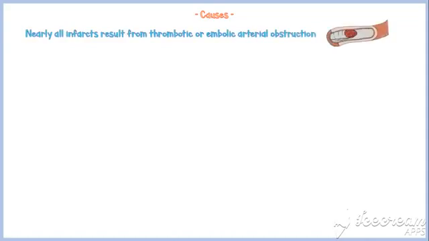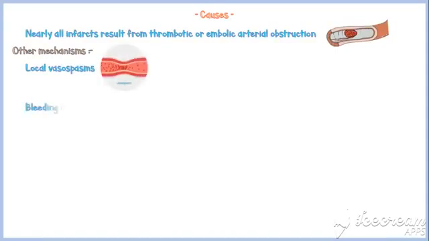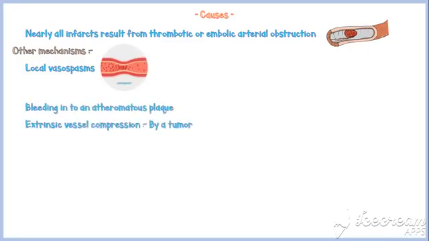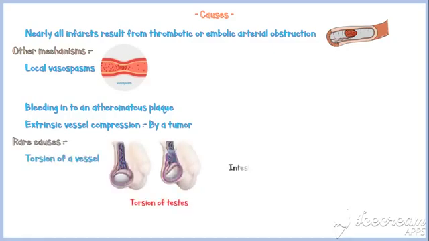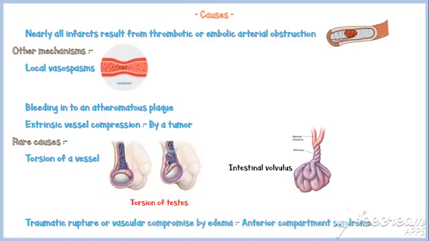First, let's discuss the causes of infarction. Nearly all infarcts result from thrombotic or embolic arterial obstruction. Occasionally, infarctions are caused by other mechanisms, including local vasospasms, bleeding into an atheromatous plaque, or extrinsic vessel compression by a tumor, for example. Rare causes of infarction include torsion of a vessel, such as torsion of testis and intestinal volvulus, and traumatic or vascular compromise by edema, such as an anterior compartment syndrome.